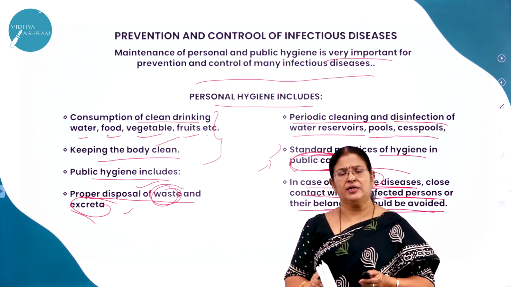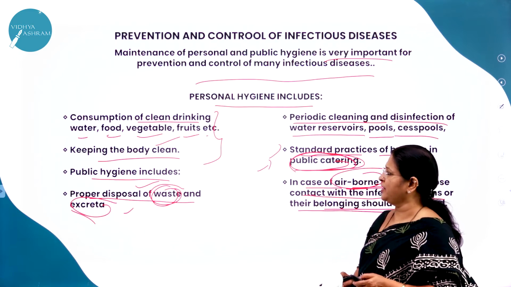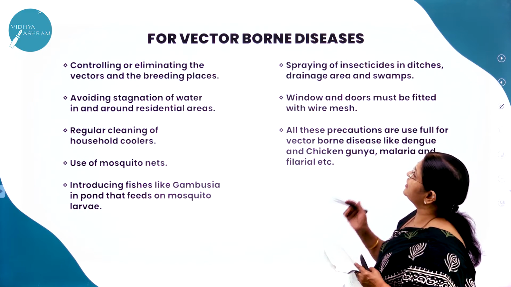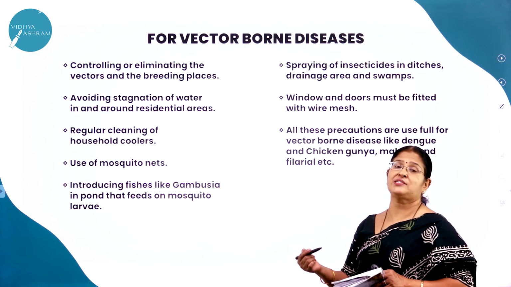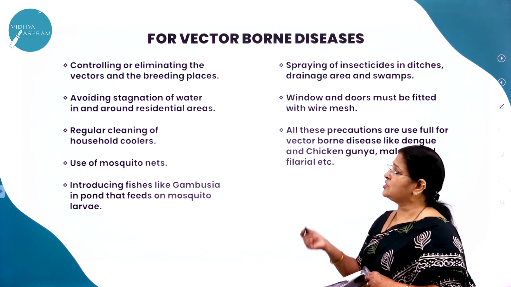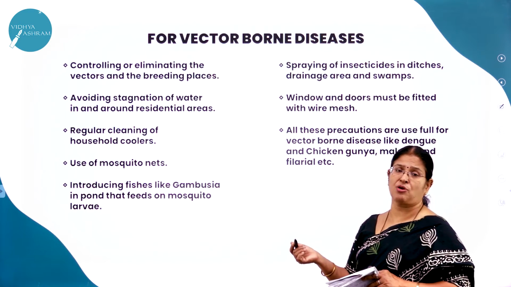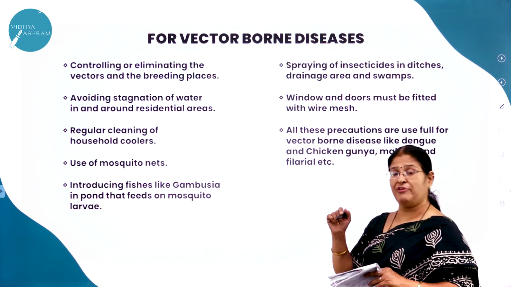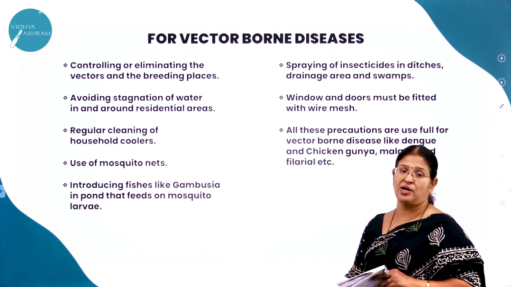So we should take the utmost care to see that we are not infected, right? Next, vector-borne diseases. What do you mean by vector-borne diseases? For example, the mosquito is a vector, and the causative organism is a pathogen called Plasmodium vivax. The agent which carries the disease is called a vector.